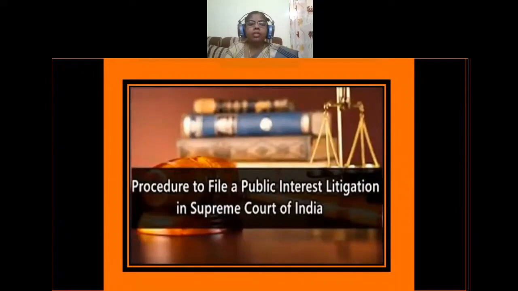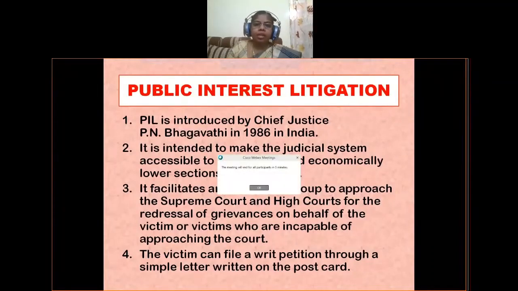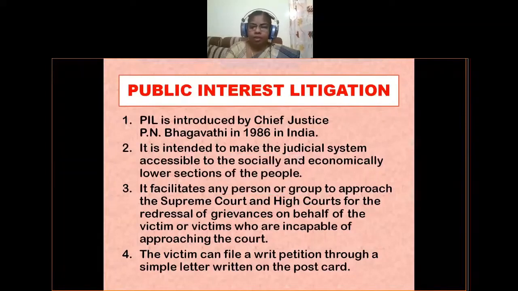Okay, so next, this concept was introduced in our country by Chief Justice of India P.N. Bhagavati in 1986. Through a postcard itself, we can file a writ petition, or we can file this public interest litigation. The Supreme Court and High Courts will take up those cases.